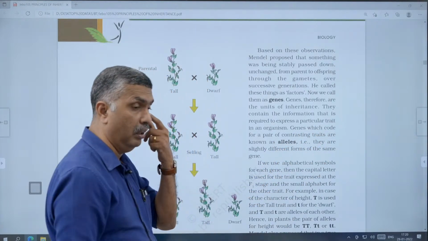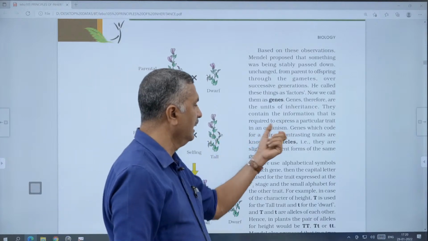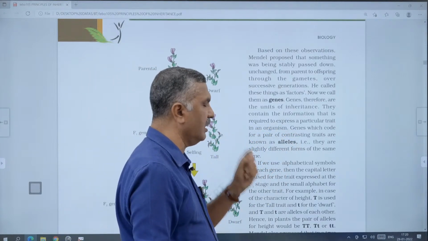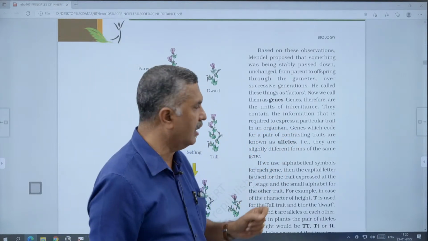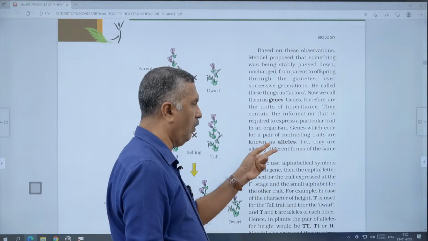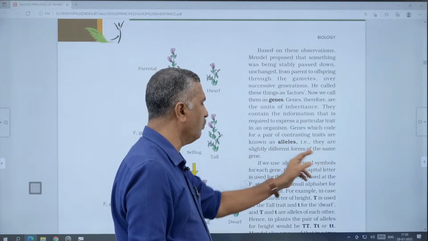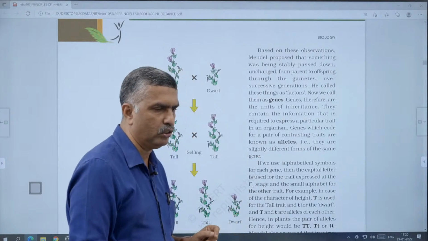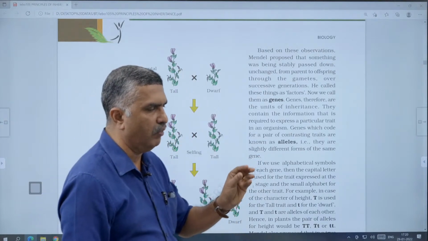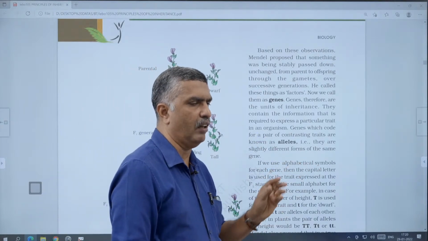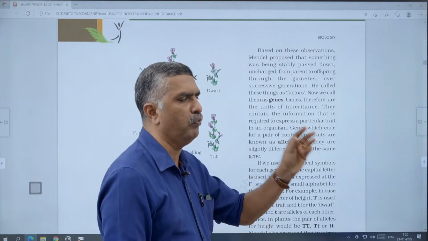That is a very important term, alleles. What are alleles? Genes which code for a pair of contrasting traits. Otherwise, they are slightly different forms of the same gene. Alleles are slightly different forms of a gene.